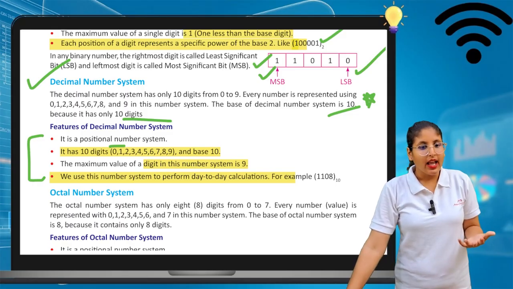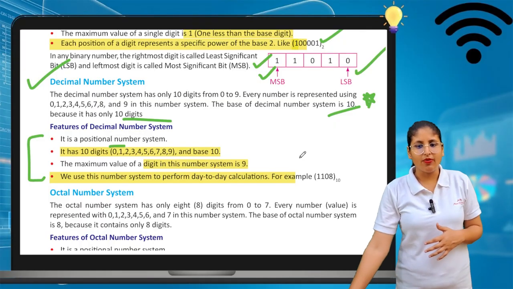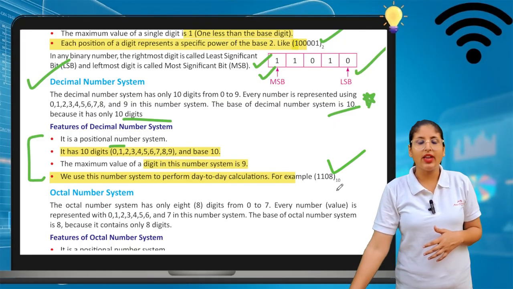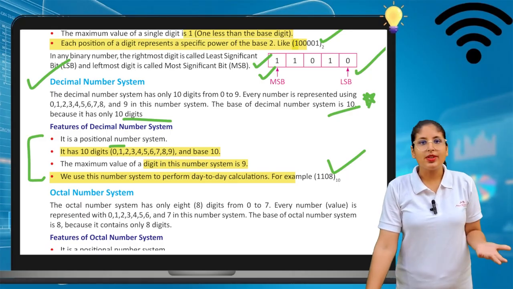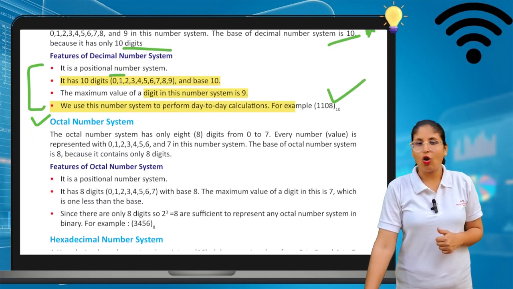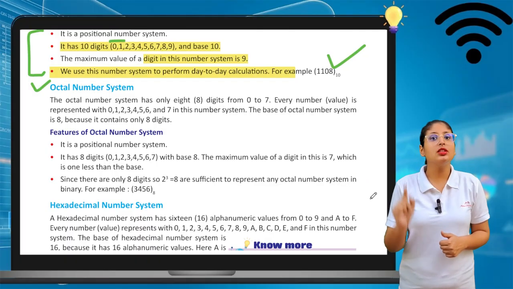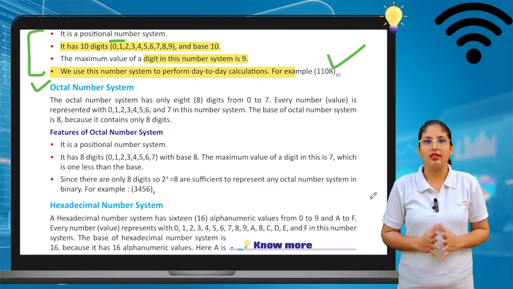We use this number system to perform day-to-day calculations. Can you see the base value of that number is 10? So 10 represents that this is a decimal number system. Now we will see the octal number system. I am hoping decimal and binary are clear to you. Now we will move on to the third type, that is the octal number system.